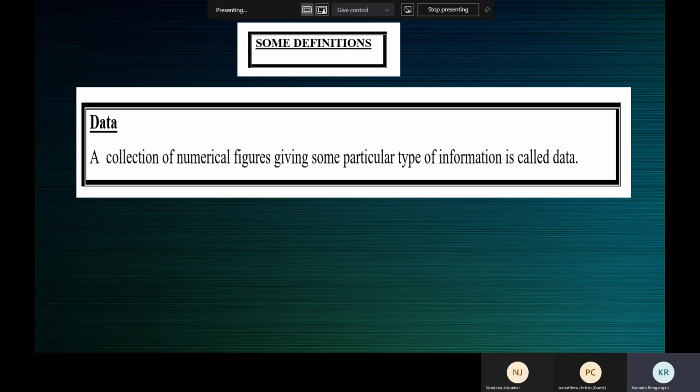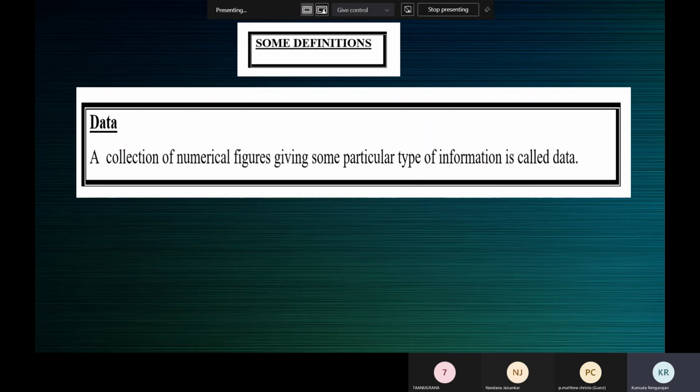So it can be about the weights of 50 students. So here the information is about the weights. It's a particular type of information, weights of 50 students. Or the data can be about the heights of 30 students in a class. Or it can be about the marks scored by 30 students of class 7A. So in all these examples, data will be in the form of numbers.